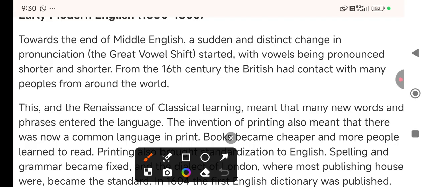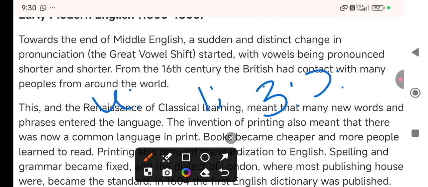If you have studied linguistics, these are the long vowels. Then o. So these long vowels were replaced by shorter and shorter ones, right?